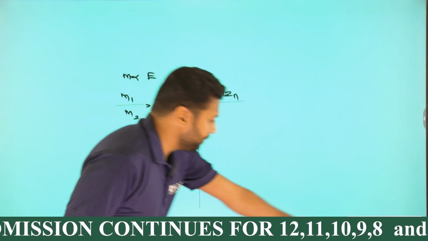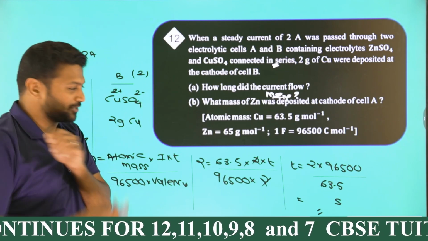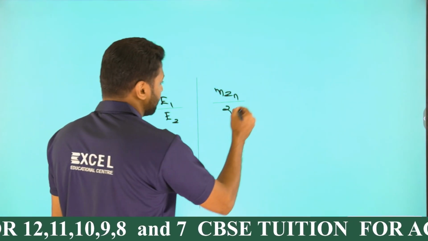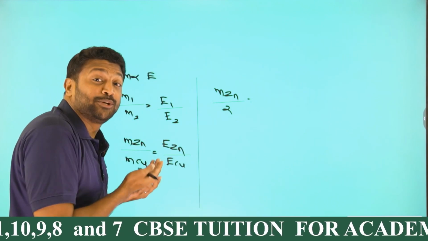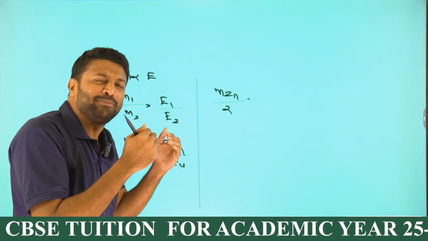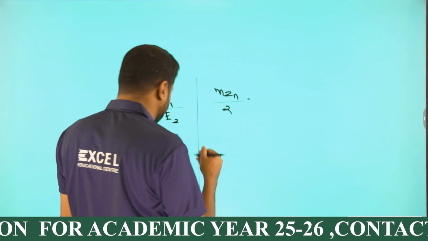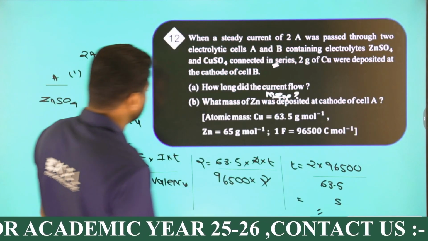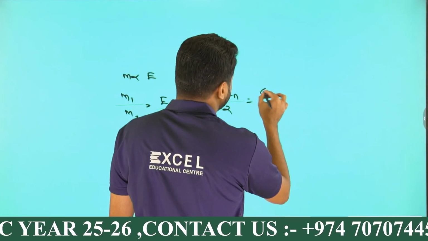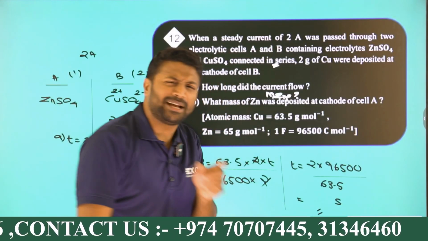What about the mass of copper, guys? Here the mass of copper is given to be 2 gram from the first part, right? Mass of copper is 2. Equivalent mass is atomic mass by valency. So the equivalent mass of zinc means atomic mass of zinc by valency. Atomic mass of zinc is given to be 65, divided by valency. Valency means the same as the magnitude of charge.